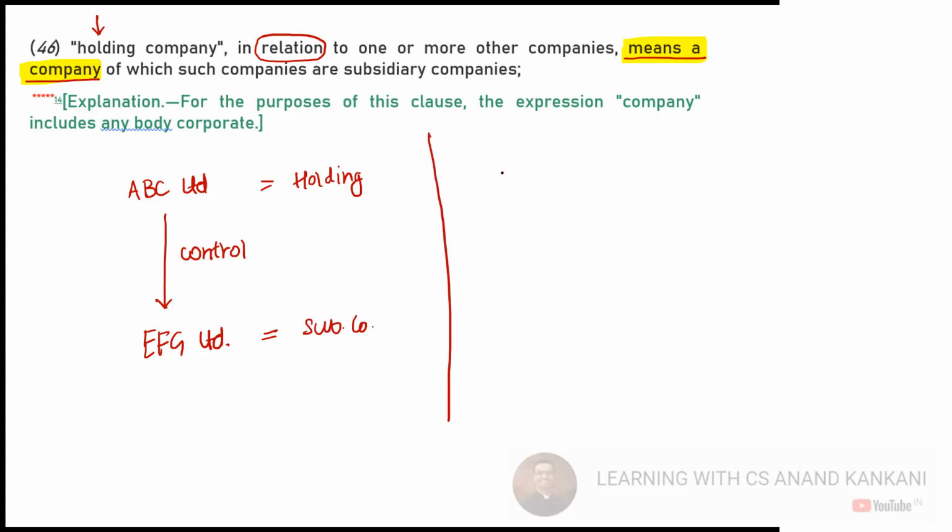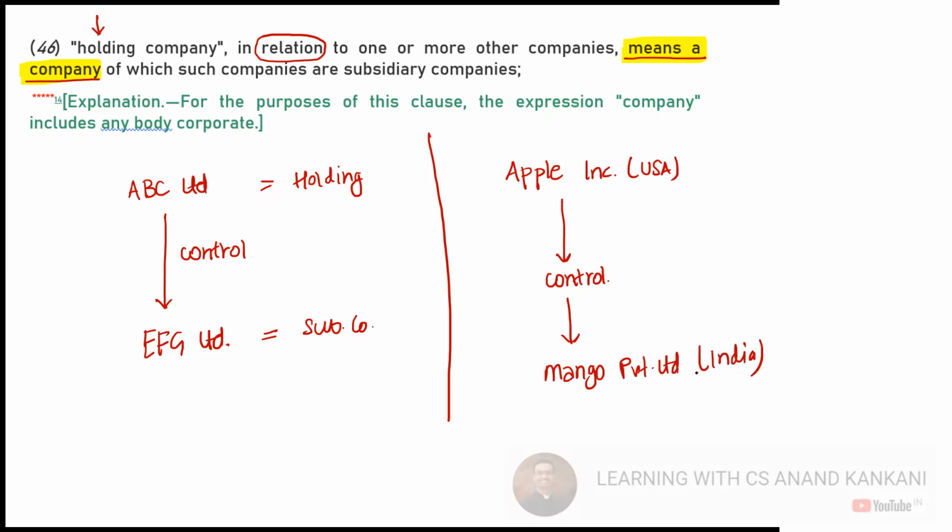But then we have a company like this. Let's say Apple Inc., which is a company incorporated in USA. This company is controlling a company in India called Mango Private Limited. Now, as per the concept, Apple is a holding company and Mango is the subsidiary company. Correct? Why? Because the control is there.